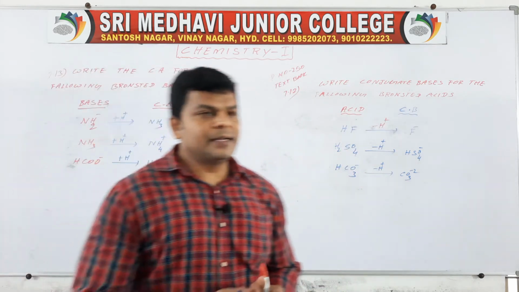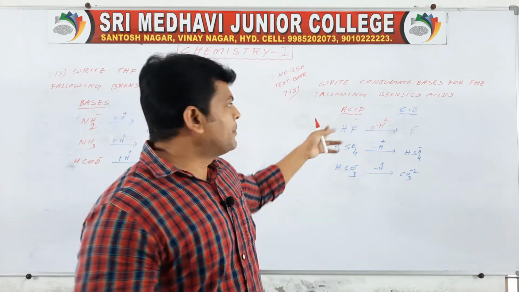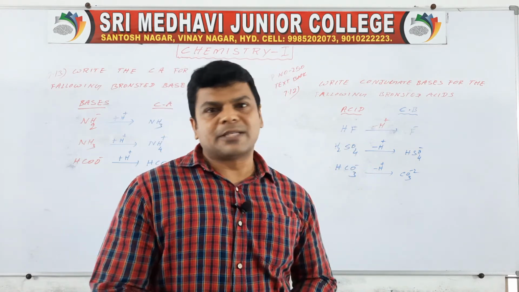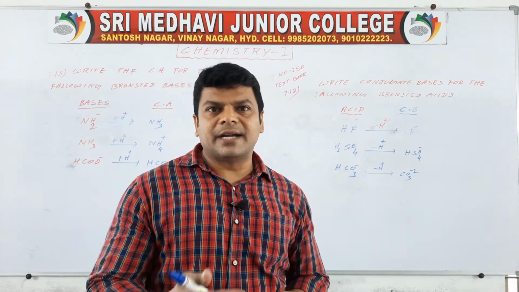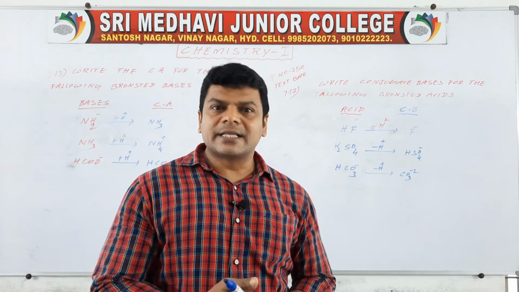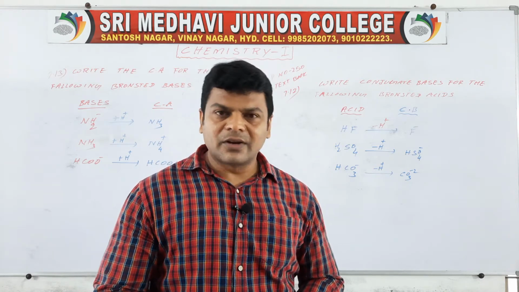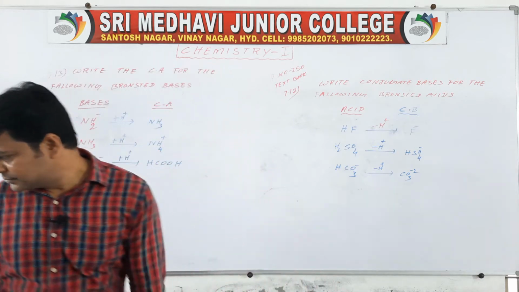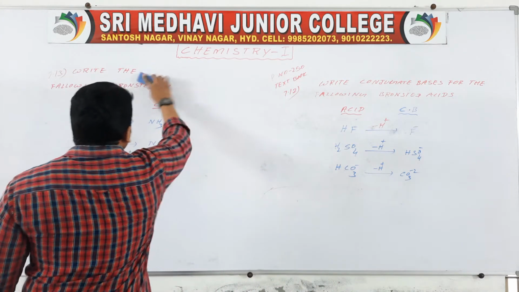When an acid is given, we write the conjugate base, meaning removal of H plus ions. When a base is given, we write the conjugate acid, meaning adding H plus ions. Then one more problem.